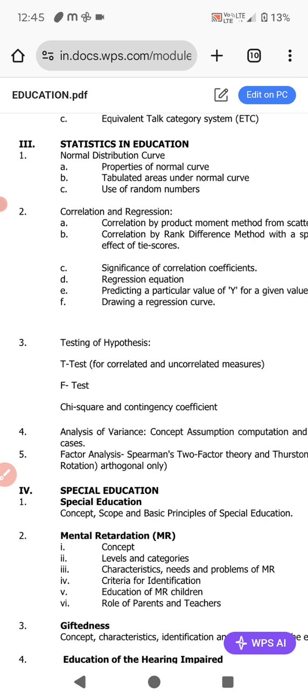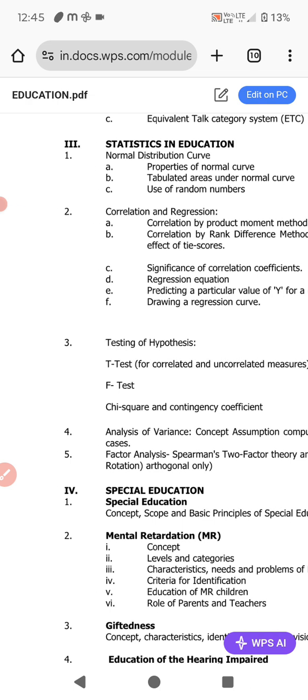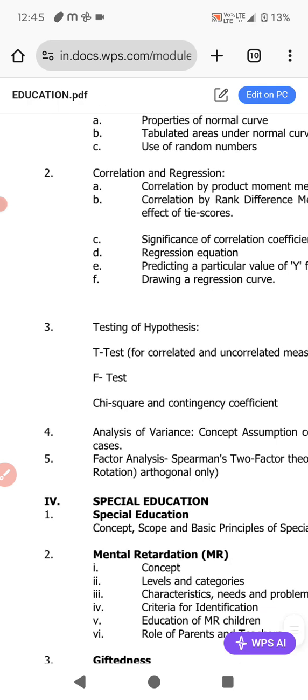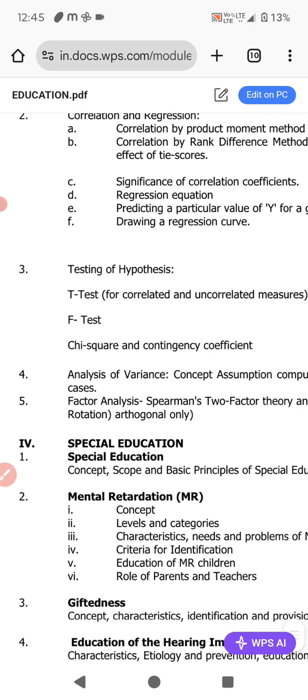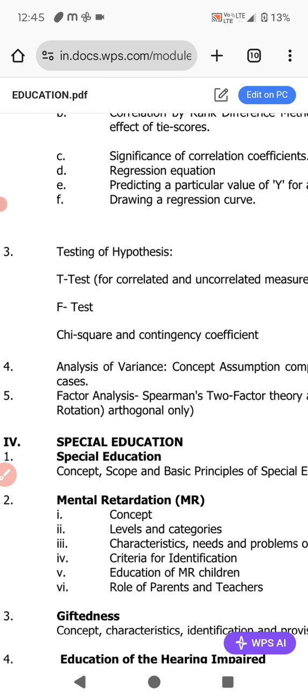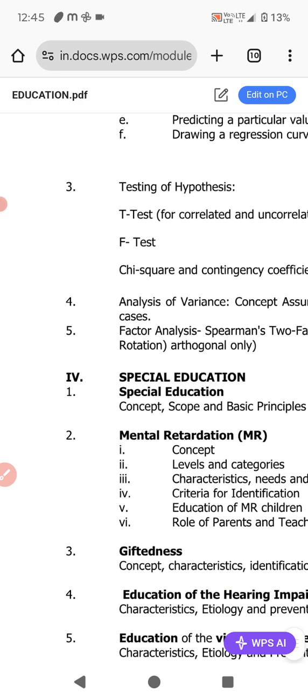Then after that, testing of hypothesis, we have to study this in the research also. T tests and F tests, so easy. What do you mean by T test and F test? Is so easy. And how to test the hypothesis with these two tests, and even chi-square and contingency coefficient, these are also easy.